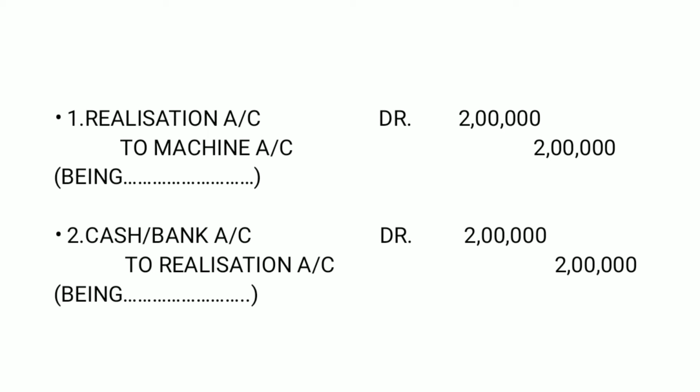The second journal entry is about the realization of machine. This is a common journal entry for the realization of assets. Yes, the journal entry for the sale of an asset is cash and bank account debit to realization account. And the journal entry for payment of liabilities is just the opposite, reverse: realization account debit to cash and bank. Simple. So if you have memorized one concept about assets, you just have to reverse that concept in the case of liabilities. This is how you memorize.